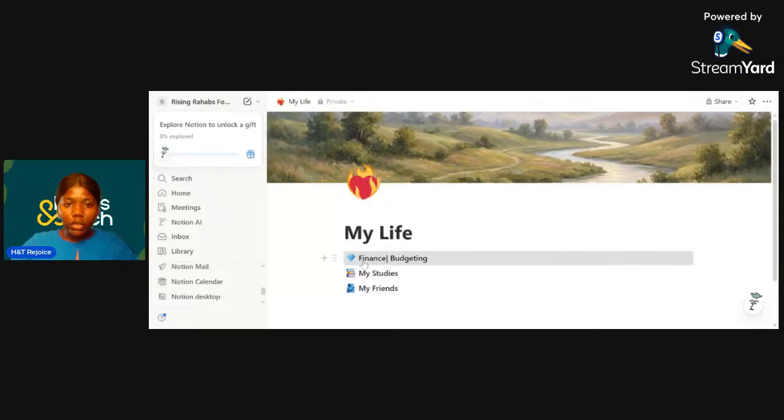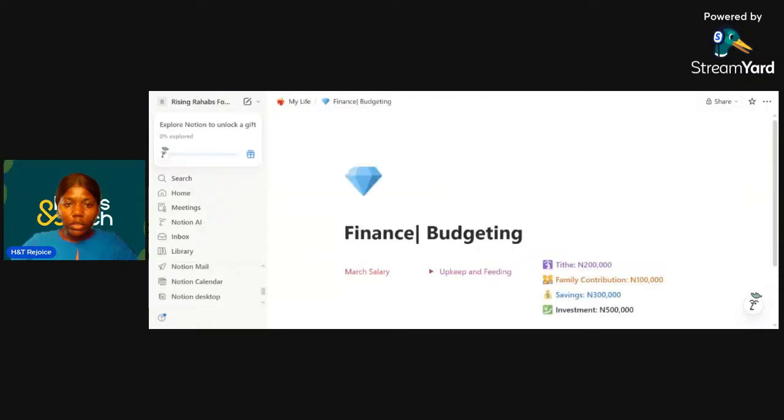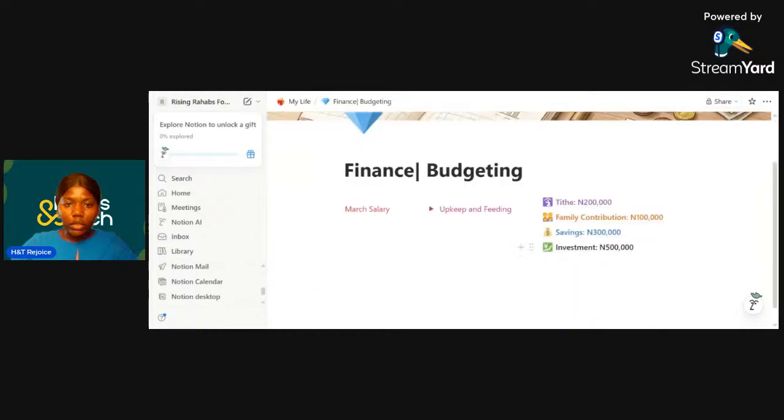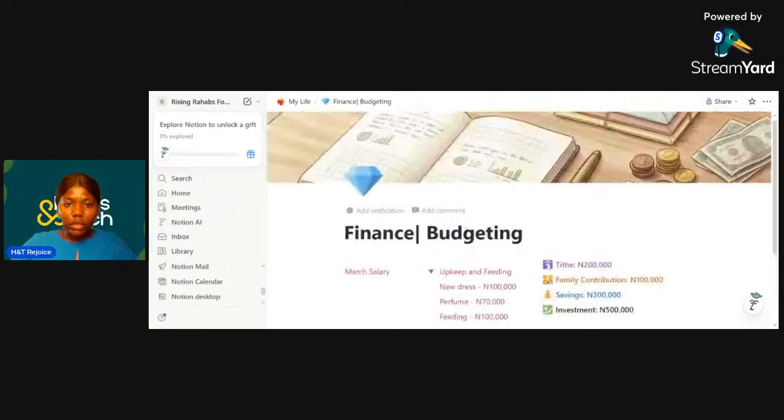So let's see her finance. So this is budgeting for March. As you can see here, she wrote it March salary. Then there's here upkeep and feeding. So we're going to find out how to add these images, how to put this icon, how to do all of this, but I just want you to see an example of what it can look like.